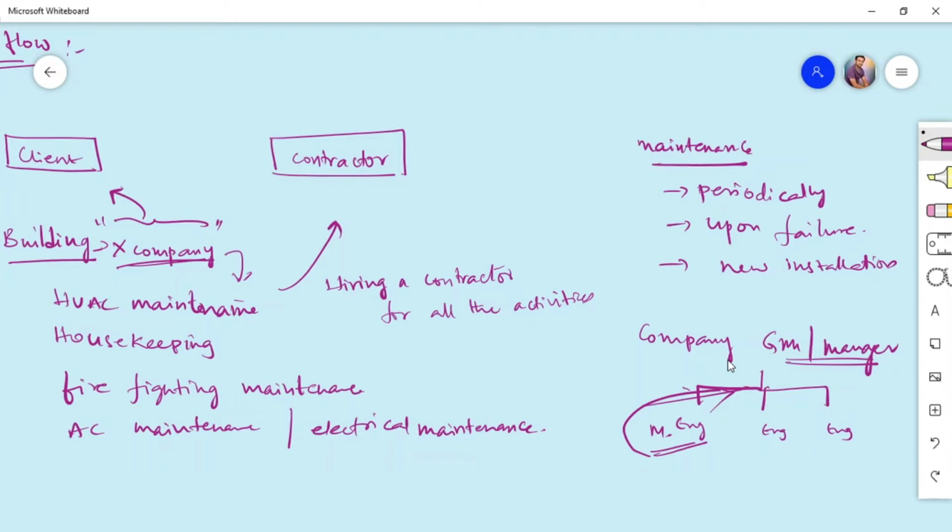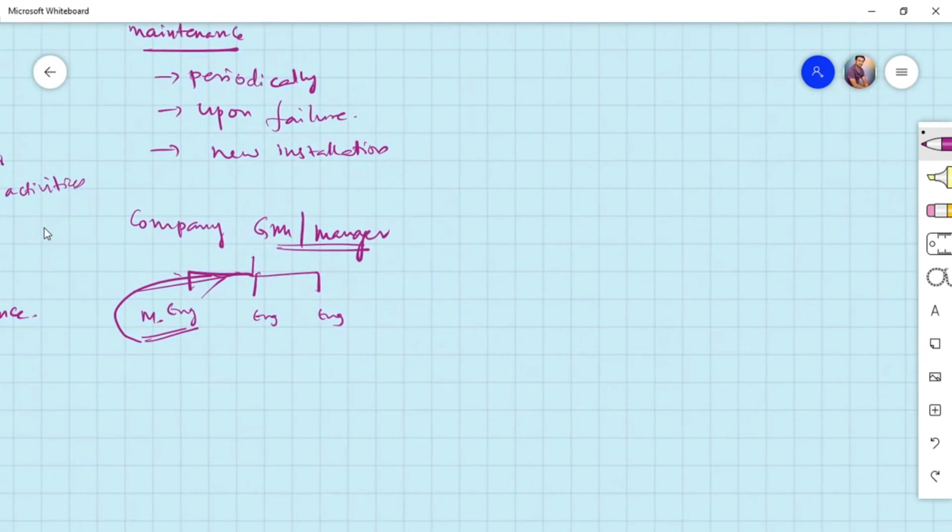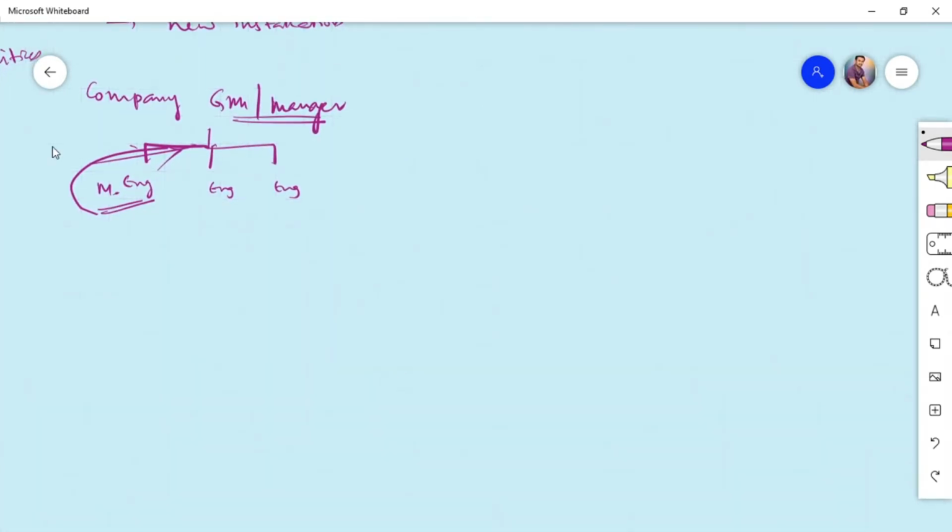Now here the engineer always keeps track of the equipment that has to be maintained. The engineer will initiate the activity and request his GM to initiate the work for a particular maintenance.